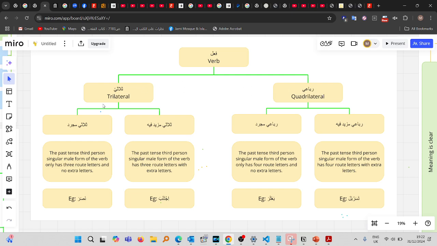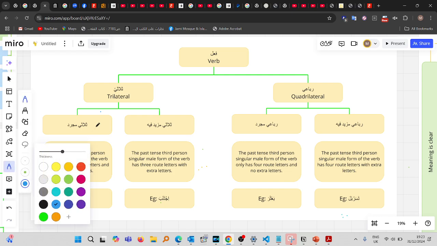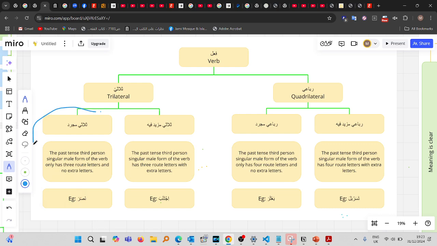And we said that a thulathi verb will either be thulathi mujarrad or thulathi mazid fi. And when a verb is ruba'i, it's either ruba'i mujarrad or ruba'i mazid fi. Does that make sense? Now, our discussion today is specifically on this type, only on this type. So I want you to actually remember this. Our lesson today is going to be specifically for the thulathi mujarrad. Let's keep that in mind.